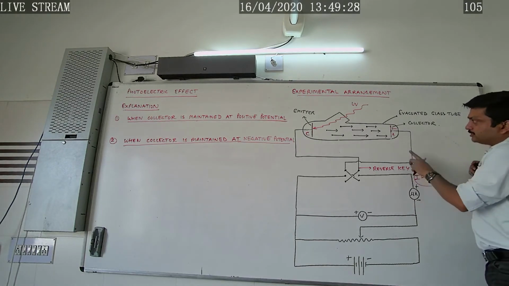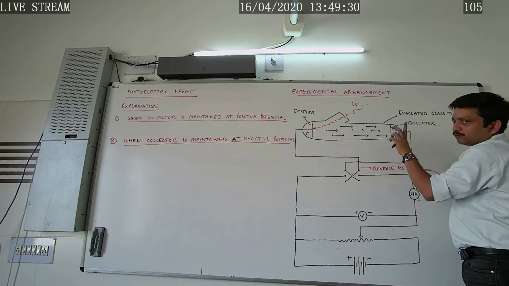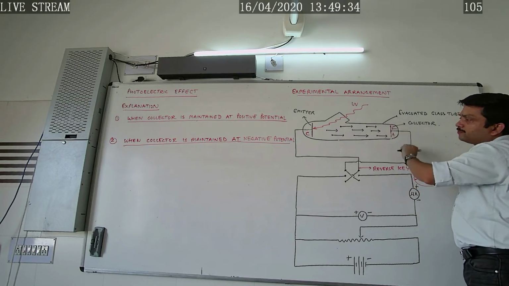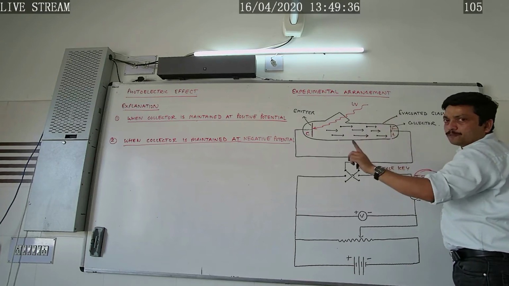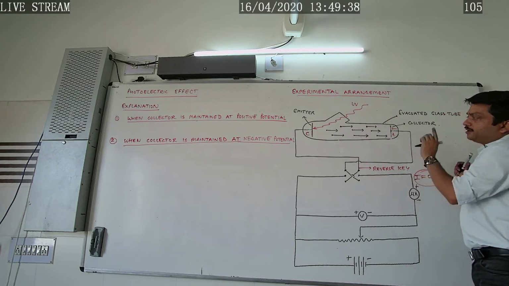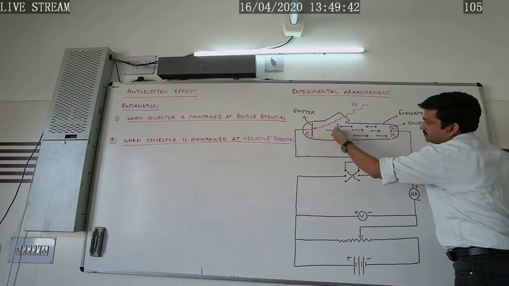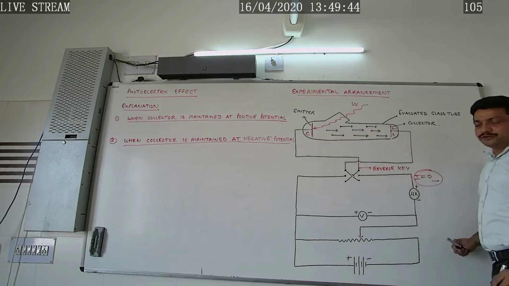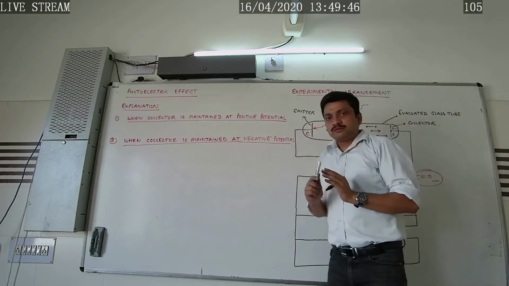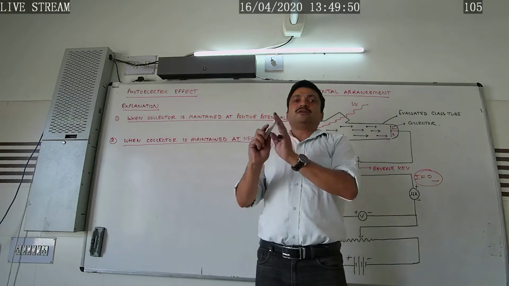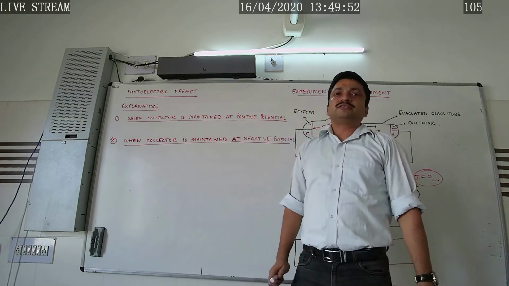Under that condition, the potential applied to the collector such that no photoelectron reaches the collector plate is called the stopping potential. When the stopping potential is applied, the maximum kinetic energy of the emitted photoelectrons becomes equal to the work done by the stopping potential in order to stop these photoelectrons.